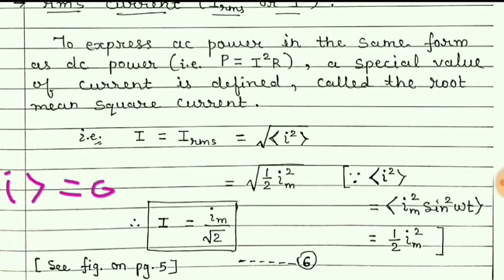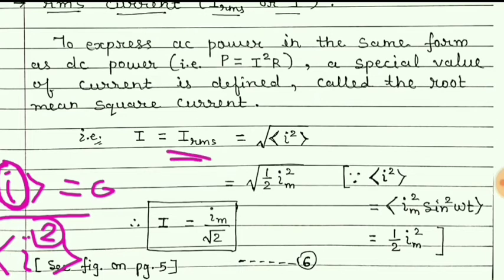But actually in a circuit current is not 0. This value can be positive and negative, but when we square it, it becomes positive only, and that's why we have to square this current I. After squaring it, we take the average for one period of time, and as we have squared it, we have to take the root also, and so this value gives the RMS value.